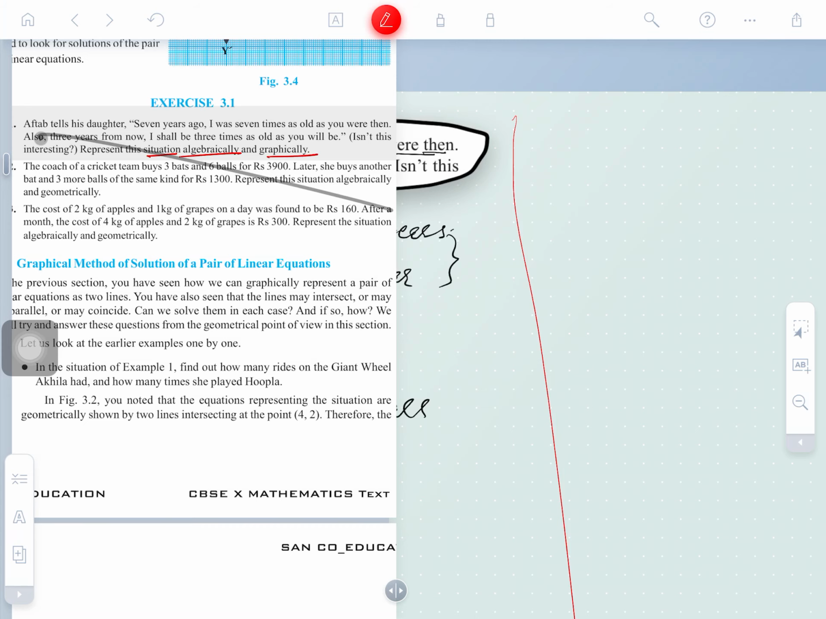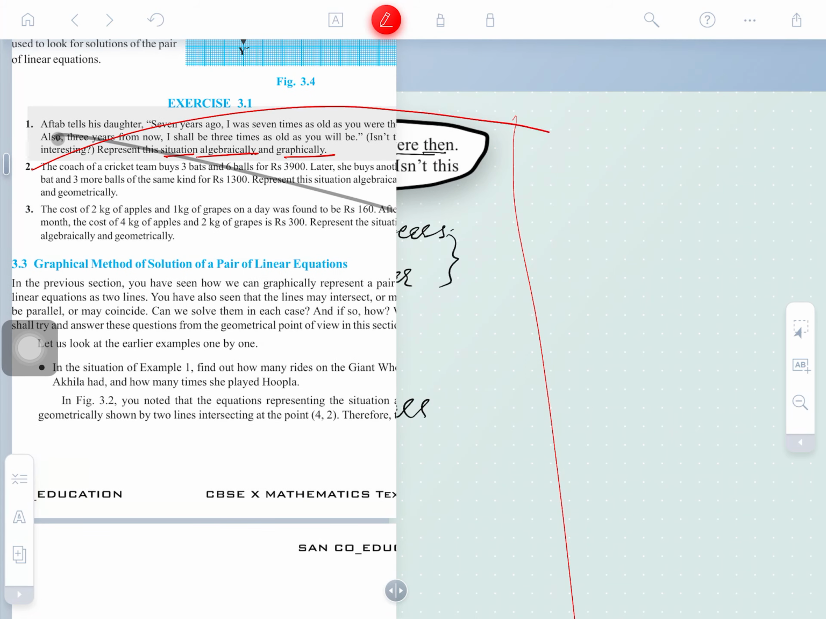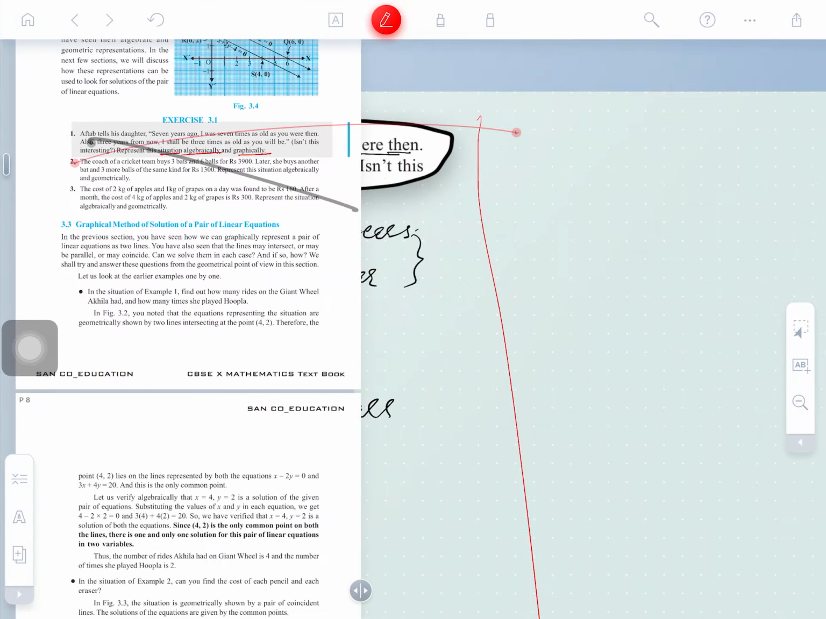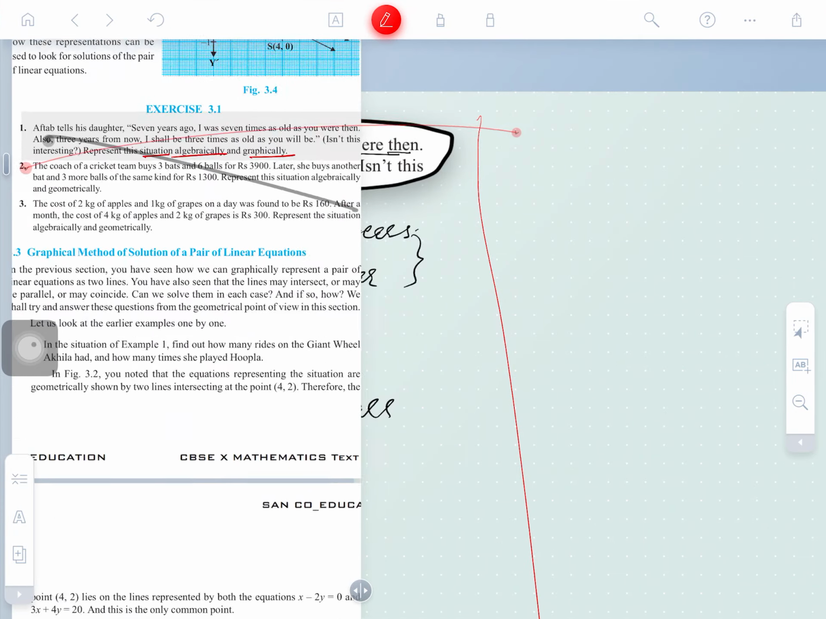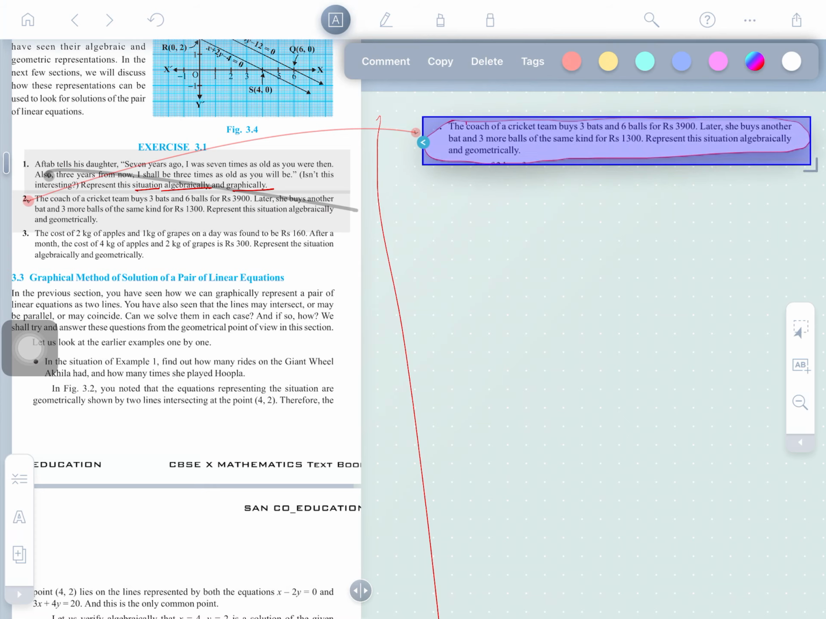Where is the second solution? It's the coach of the cricket team. So how can we do this question? It's very simple. Wait a minute, please. What is the question saying? The question is very simple, and you can just understand it.